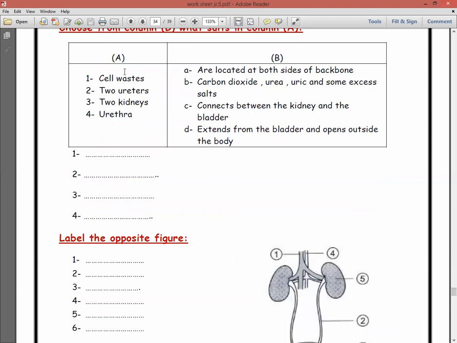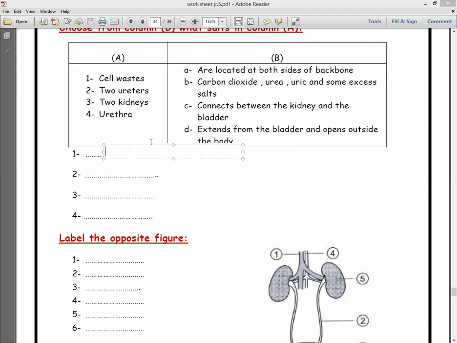Cell wastes are carbon dioxide gas, urea, uric acid, and some excess salts and excess water. So choose B.